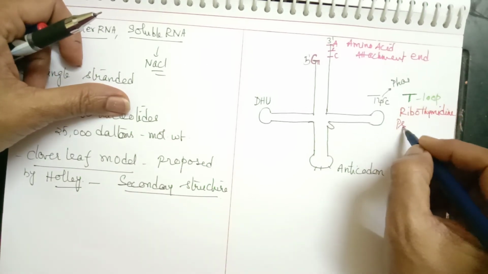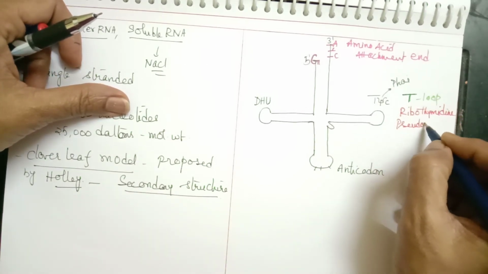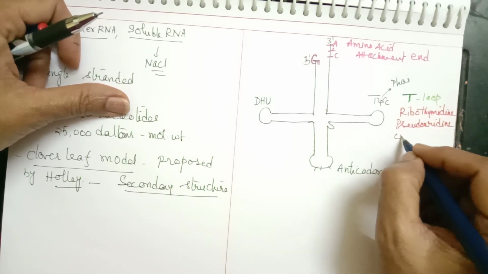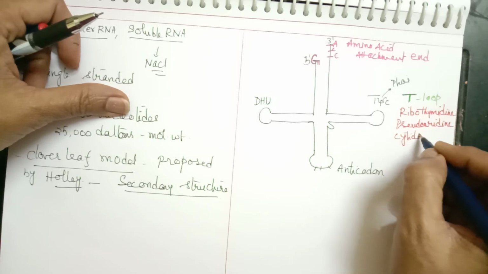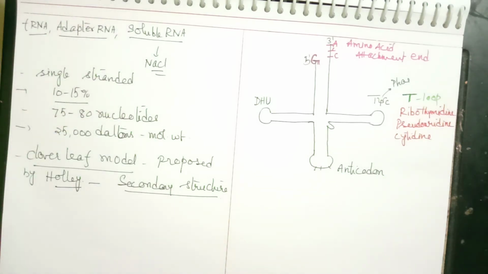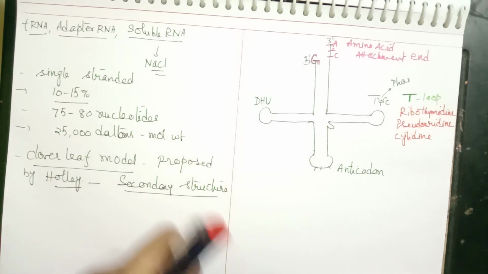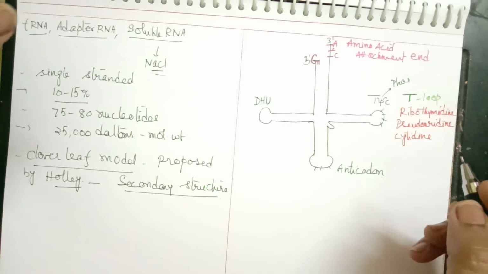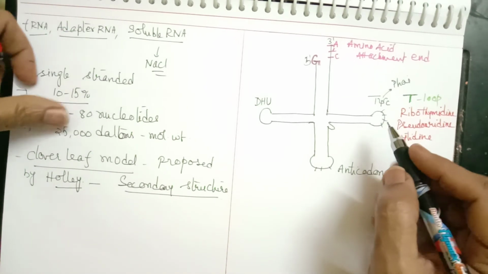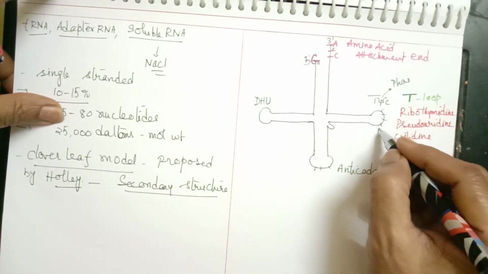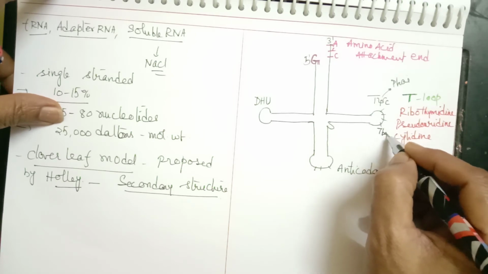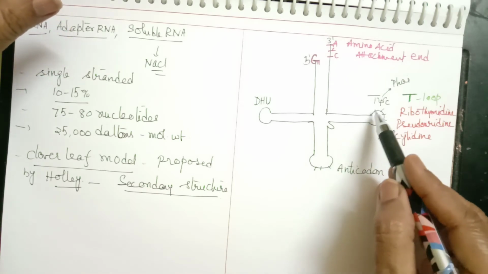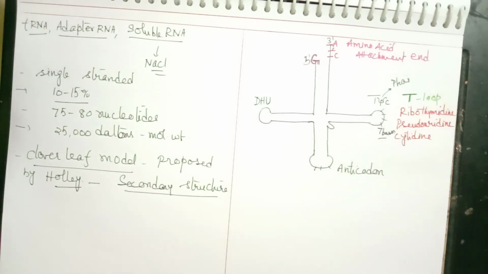And C stands for cytidine. These are all modified bases which are present at this end. This end has about 7 unpaired bases, which form a loop. This is called the T loop.